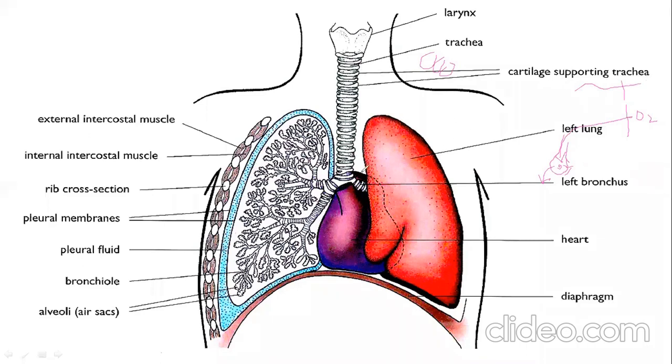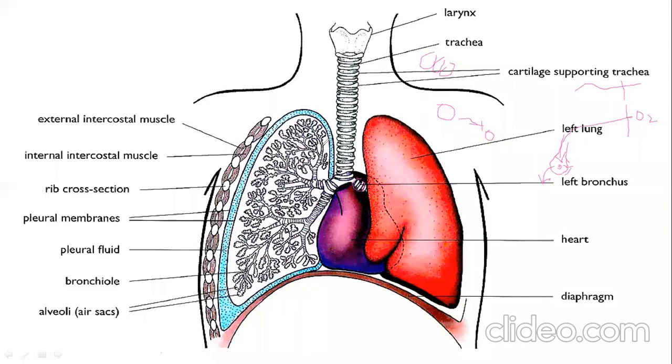Now, this trachea divides into two pipes. One is the left bronchus, another one is the right bronchus. These are the same as the trachea, but the diameter decreases. If you check the transverse section, the trachea is large, but the bronchi are small. Still, they contain cartilage. Later on, the bronchus divides again and again.